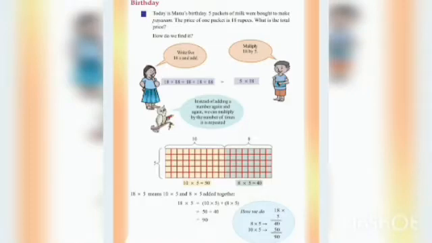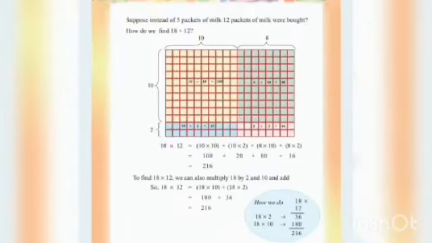How do we find it? Look, there are two children. Write 5, 18 and add. One of them is saying 18 is added 5 times. And another one is saying multiply 18 by 5. While multiplying 18 with 5, we get the same result. That is, instead of adding a number again and again, we can multiply by the number of times it is repeated. Okay, the explanation is given there.